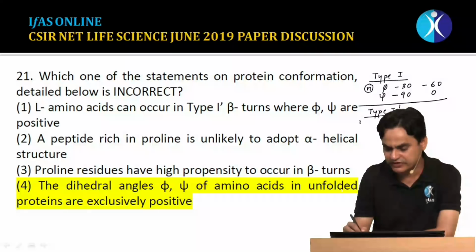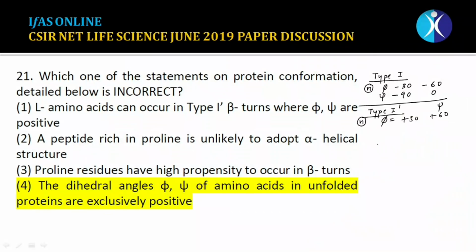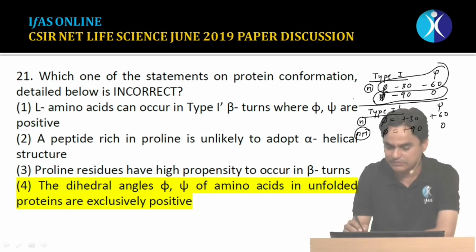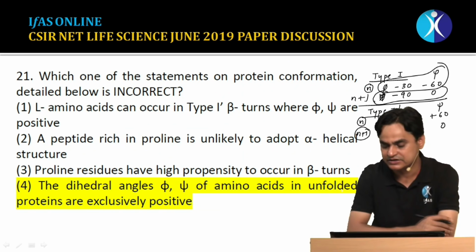The phi and psi values for the amino acid at the nth position would be plus 30 and plus 60. Similarly, the amino acid at the n+1 position gets a phi value of plus 90, and the psi value is approximately plus 0. So the phi psi values for a type 1 turn are minus 30 and minus 60, and those of the type 1 n+1 amino acid would be minus 90 and 0.